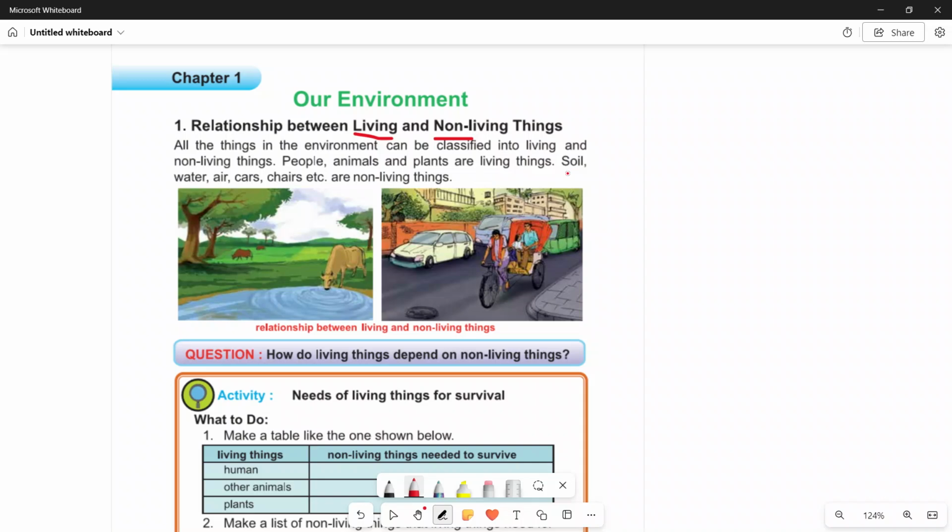Now you have a short question. Car. A car is running, so why do you call it non-living? It has no life. It is a non-living thing because people made it and use it for their necessary work. They are non-living things.